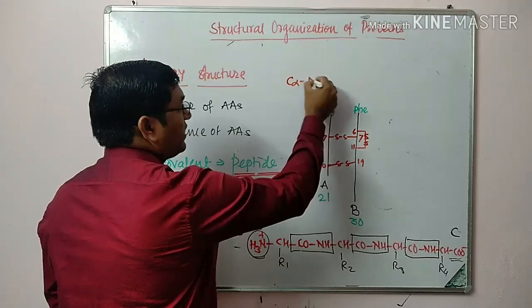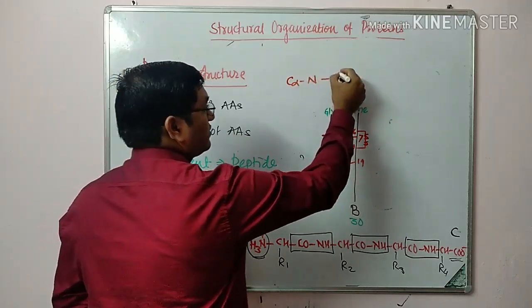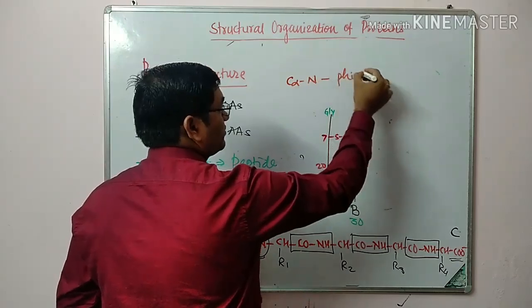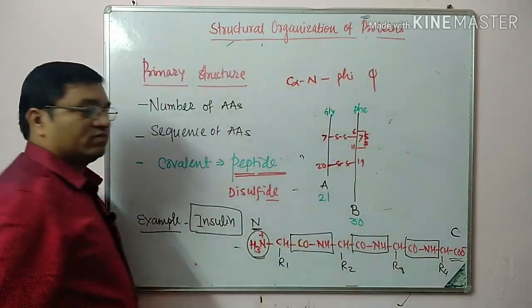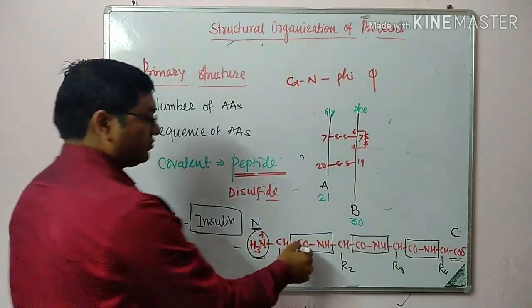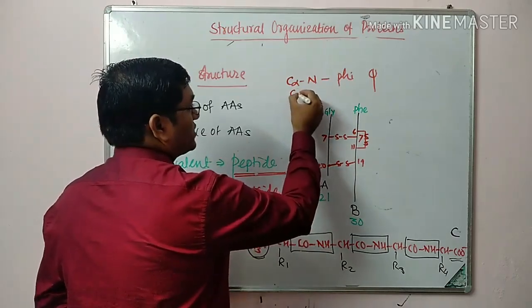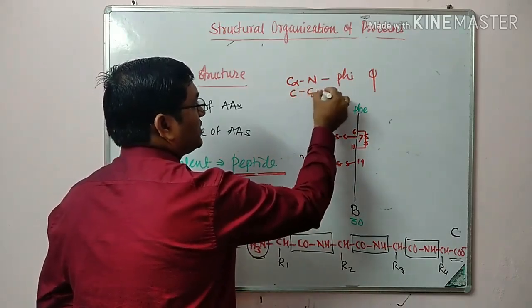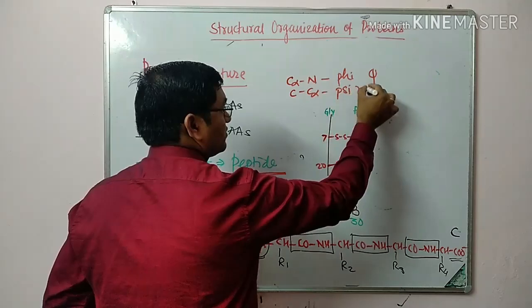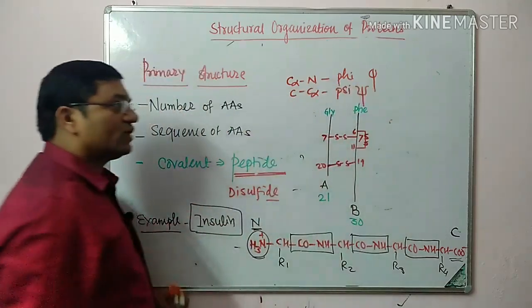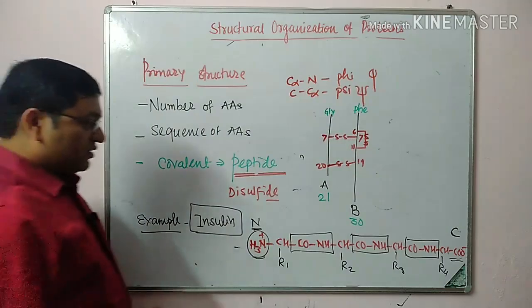while this C alpha N is known as phi angle, and this C alpha is known as psi angle.